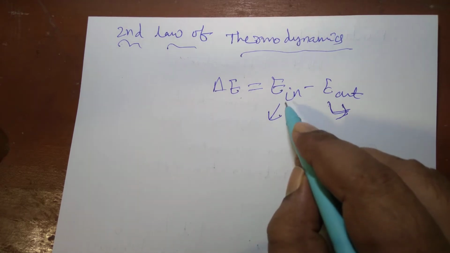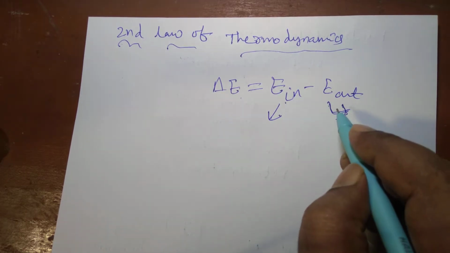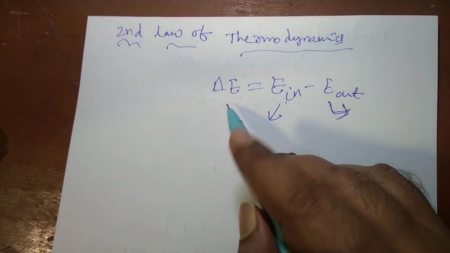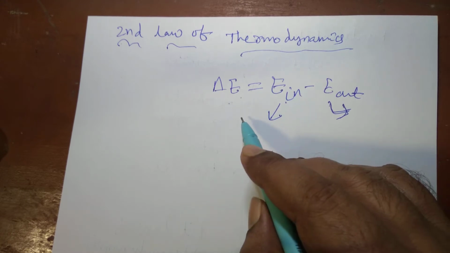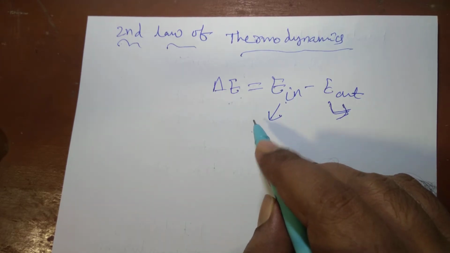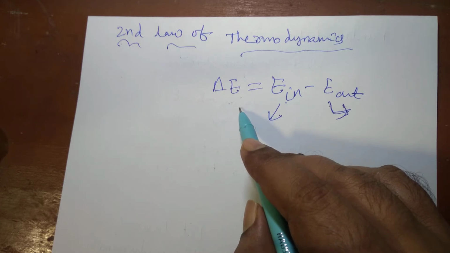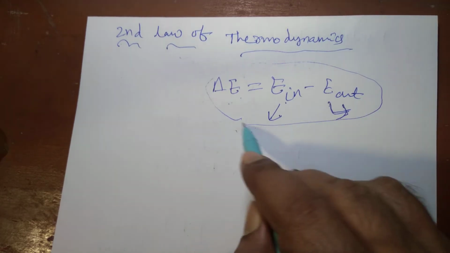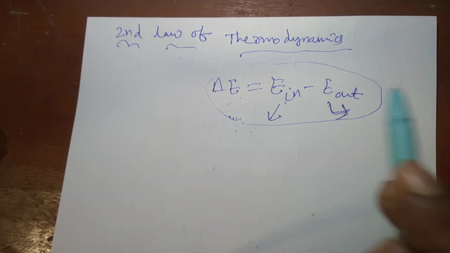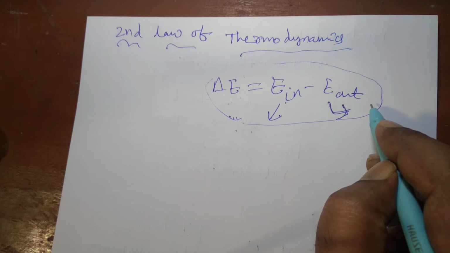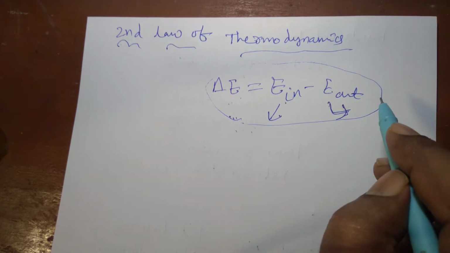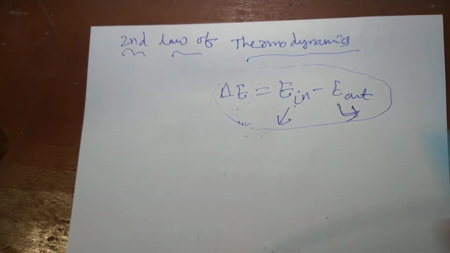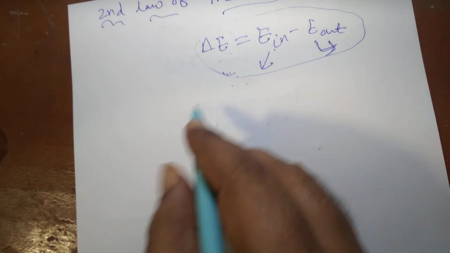If we take in more energy than we expend, then delta E becomes positive, and some amount of energy is stored in our body in the form of fat, which is not good for our health. So that's why the principle of conservation of energy is also followed in our biological processes, in our human body also.